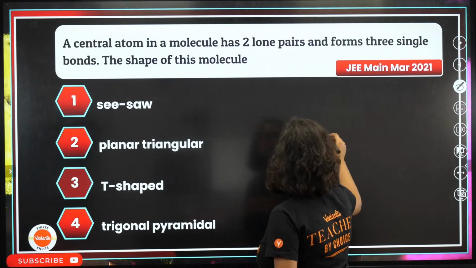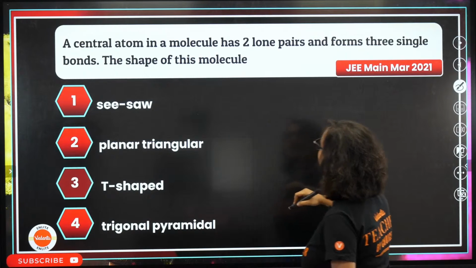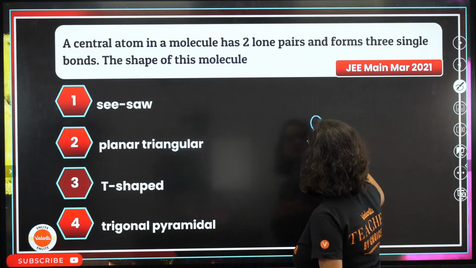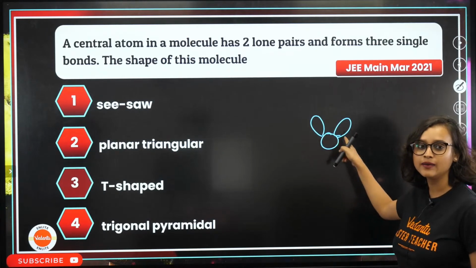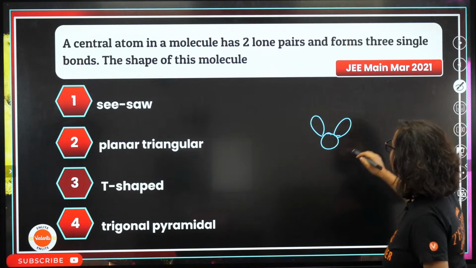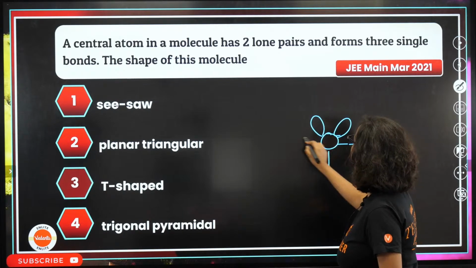So a central atom, let's draw the structure, guys. There is a central atom, okay? It has 2 lone pairs, like the Minnie Mouse here. Looks like Minnie Mouse, no? And then it forms 3 single bonds. So 1, 2, 3.